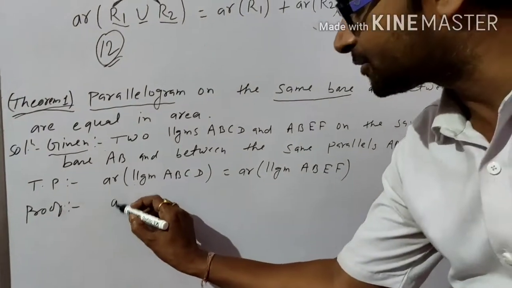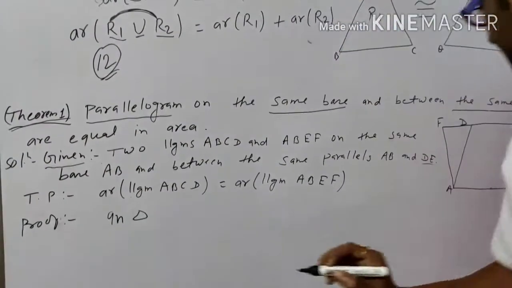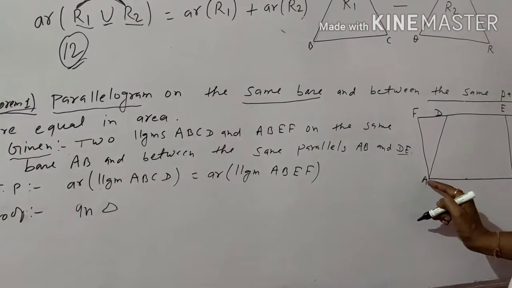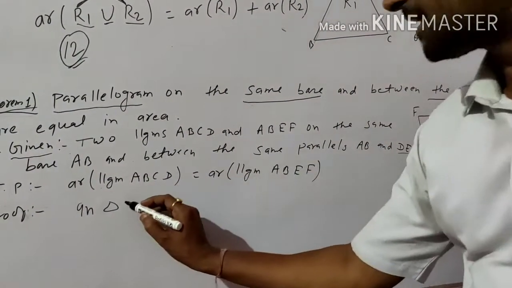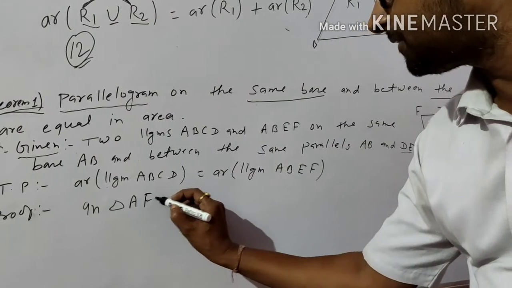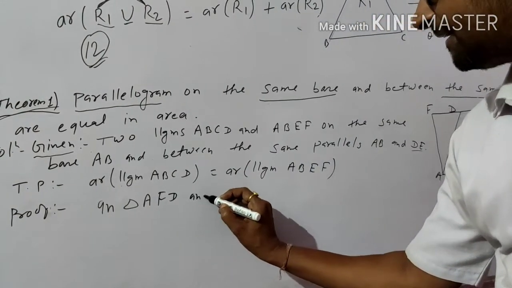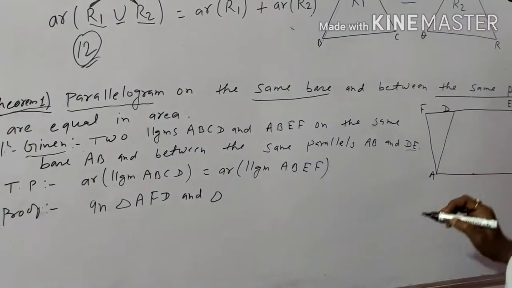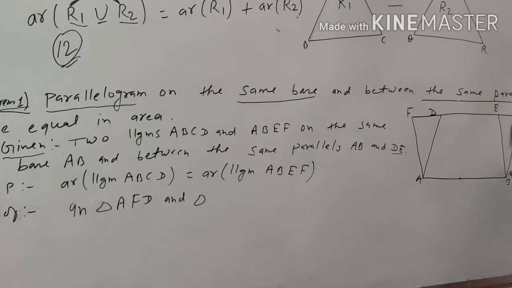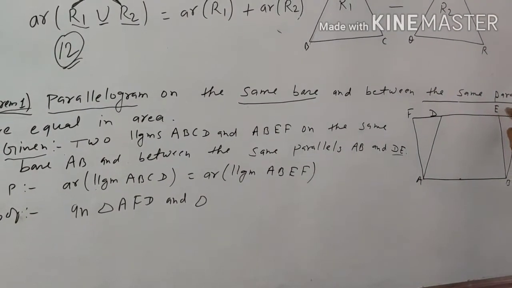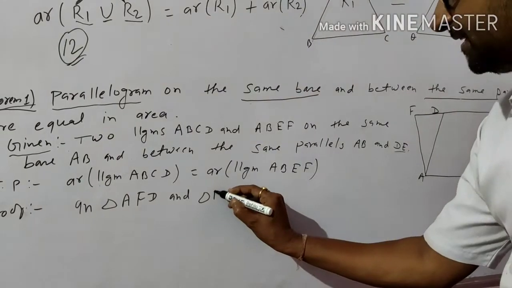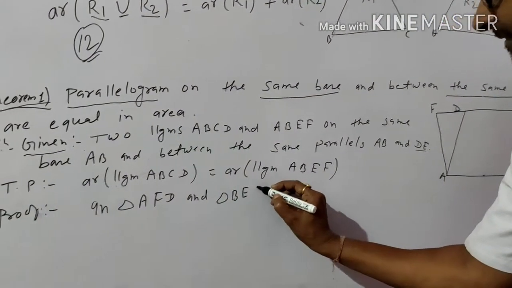Take two triangles: triangle AFD and triangle BEC.